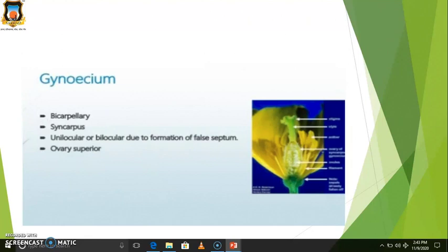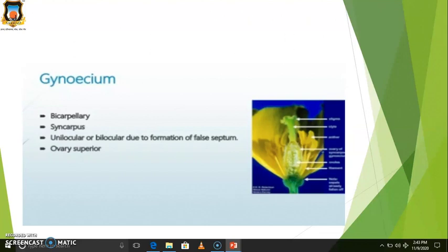Then the gynoecium. The ovary is bicarpellary and syncarpous, meaning the carpels are fused. It is unilocular, and in some cases it is bilocular.